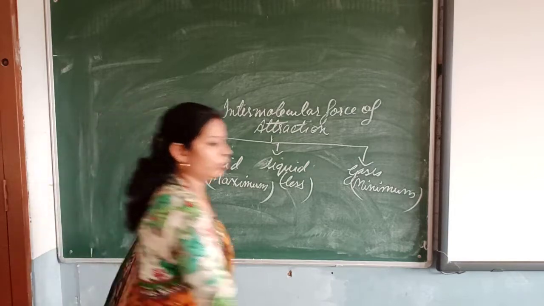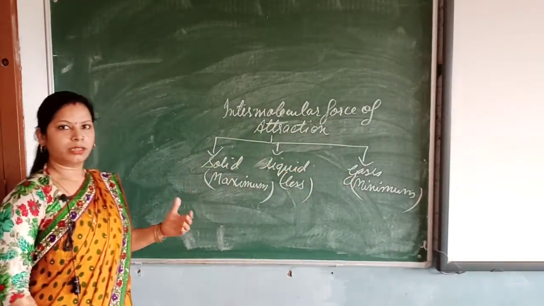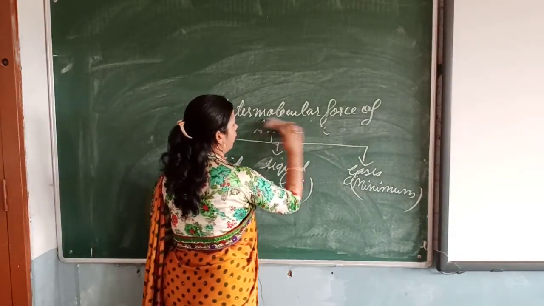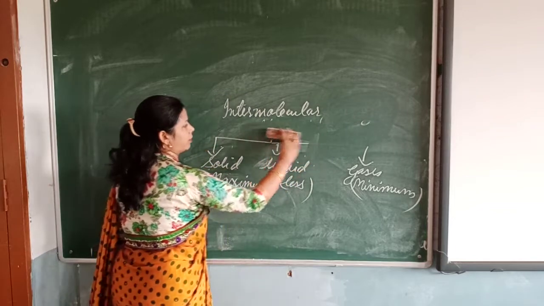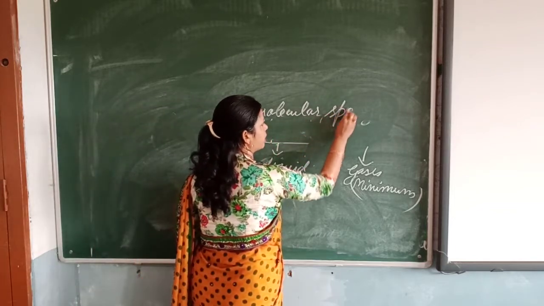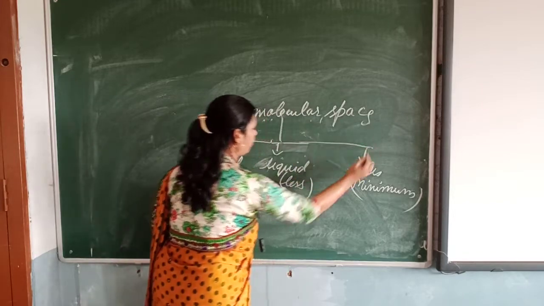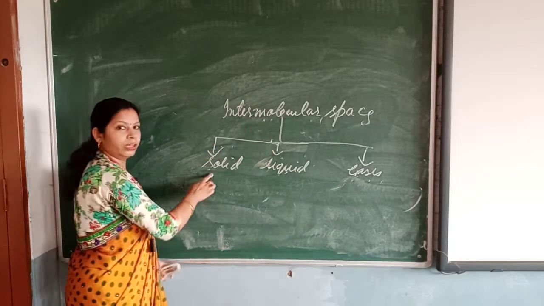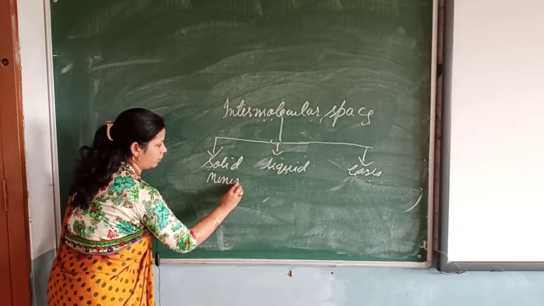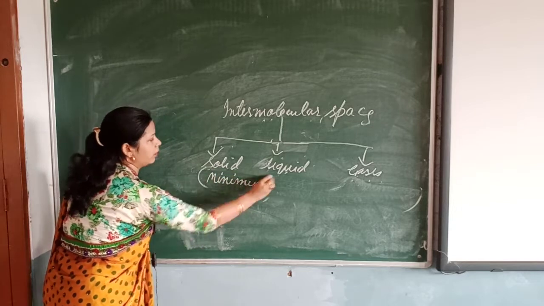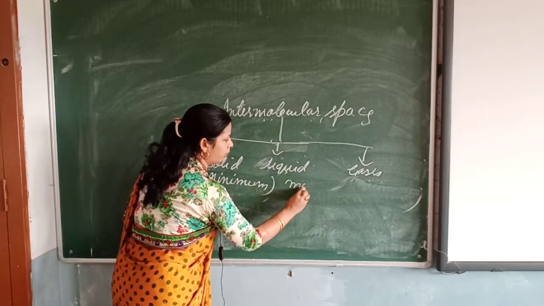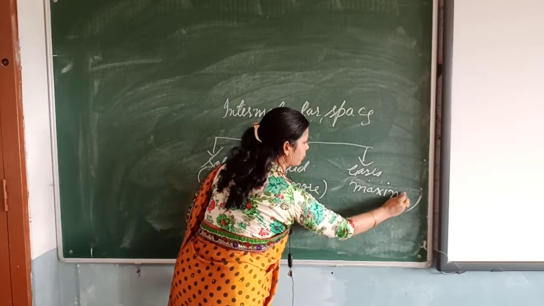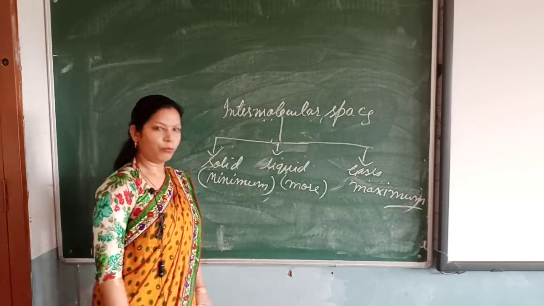Okay. Then I told you about intermolecular space. This also you can draw in your copy. Then the next is intermolecular space. Again for these three, solid, liquid and gases, it will be just reversed. Solid will be having minimum space between its molecules. Liquid will be having more than solid. Gases will be having maximum space between the molecules. Okay.